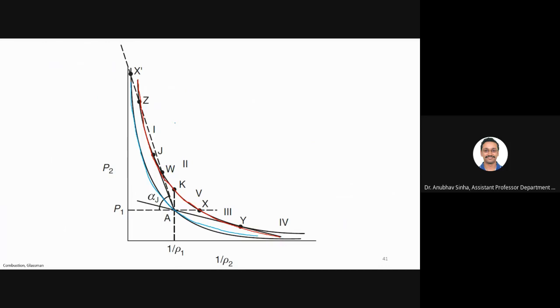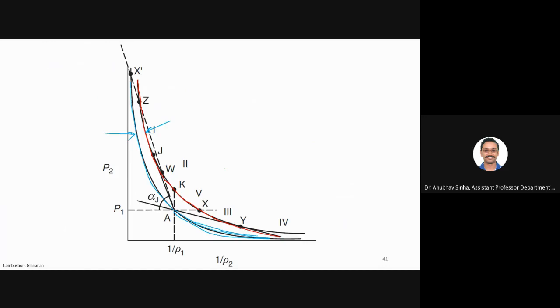The blue line is your normal shock, the red line is normal shock plus combustion. So what difference will it make in terms of what you have studied so far? Any difference, or should they be the same?